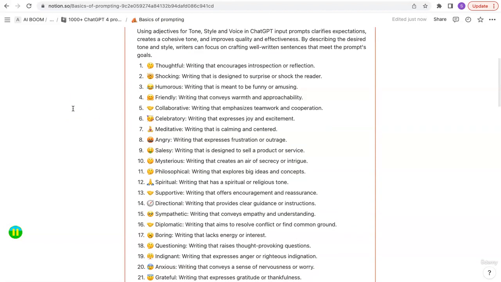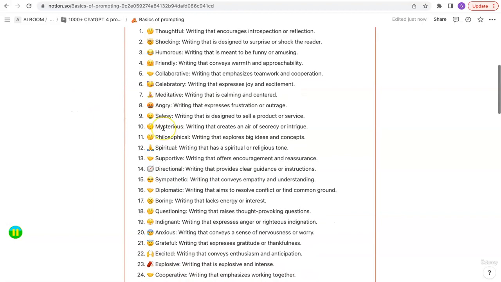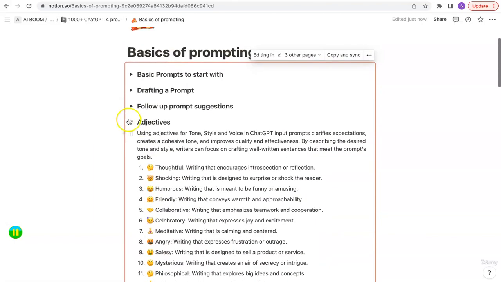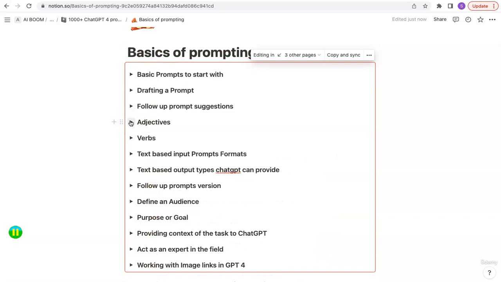So now this is just a list of adjectives. Of course, it's not exhaustive. There are so many other thousands of adjectives you can use, but it gives you a very basic idea of how you can use the power of prompting to drive the answer in a specific direction that you want. If you want to write something funny, you can mention that. If you want it to sound scary, you can mention that. Or if you want to create a sense of urgency because you're selling something, then you can tell ChatGPT to do that. Whether it's about making it angry, mysterious, salesy, use this list as your inspiration to come up with the ideas that you want to use.